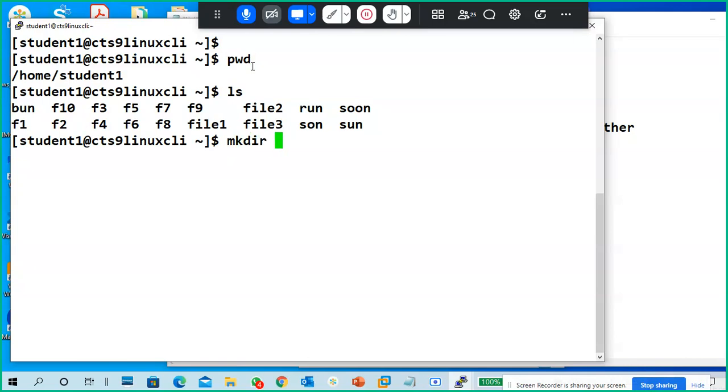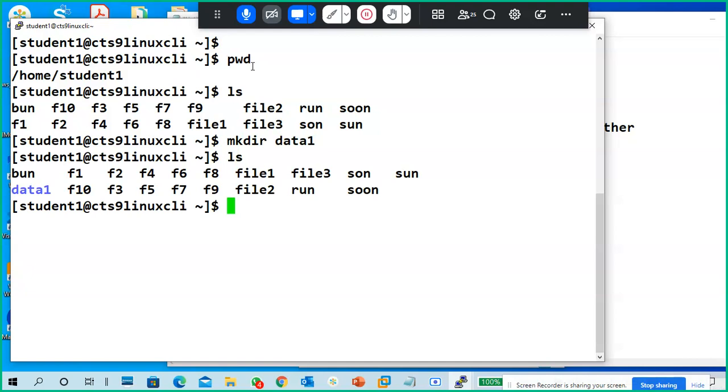Next, mkdir to create a directory, right? So first my directory is data1. I am creating a directory named data1. Created. Check it, created or not. So data1 is created.